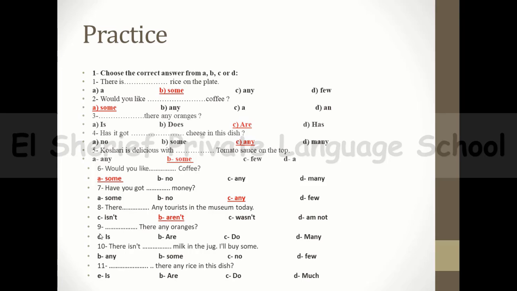Okay, and number 9, we have space, there any oranges. It's a plural countable, so you will say are there any oranges? Number 10, there isn't any milk in the jug. I'll buy some milk, and negative sentence, so it's any milk in the jug. And the last one we have, is there any rice in the dish? Rice, it's uncountable, so you will use a singular verb saying, is there any rice in this dish? Okay, this is our practice, and now guys, let's move to another thing.